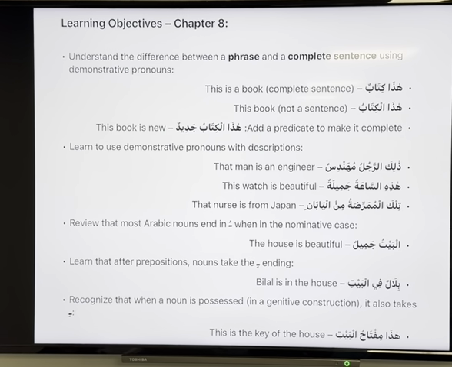What are the two things we need to make a complete sentence, brothers? Two things. Mubtada and khabar, mashallah, that's very good. Mubtada and khabar are the two basics to make a sentence. Next, we'll learn to use demonstrative pronouns with description. So far we have learned hada baytun, hada kitabun, right? Now we're going to say something more about the noun. Maybe this is a new house. One of the examples could be more examples. So look at this example.